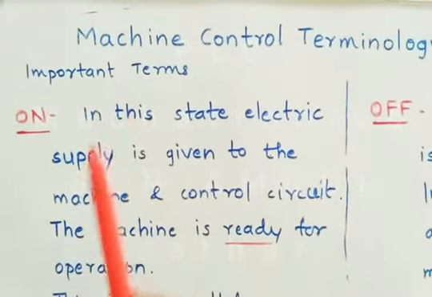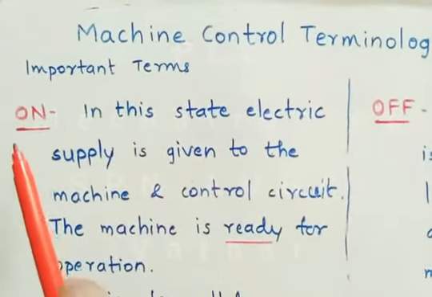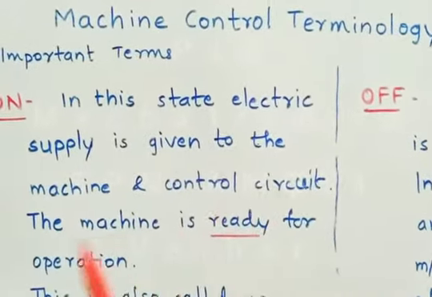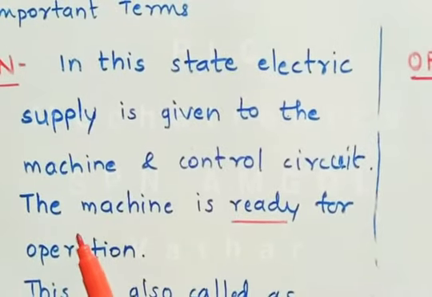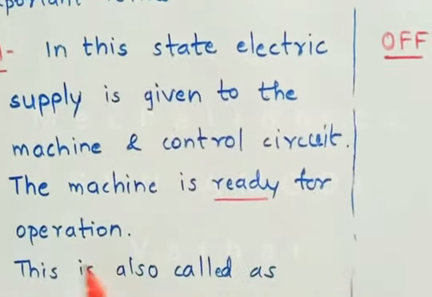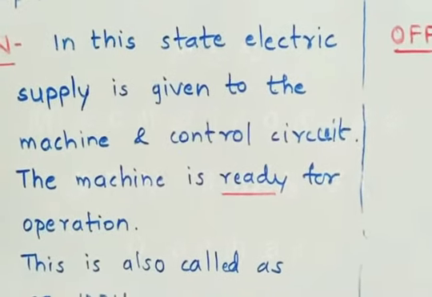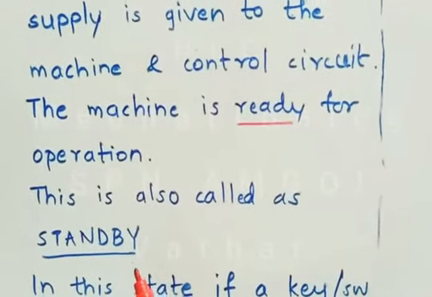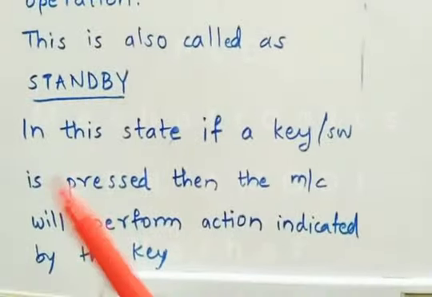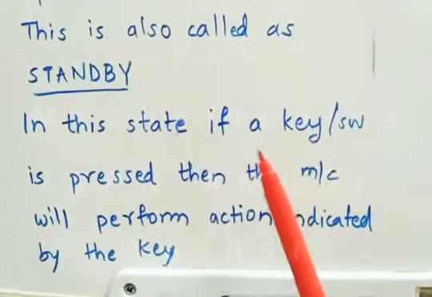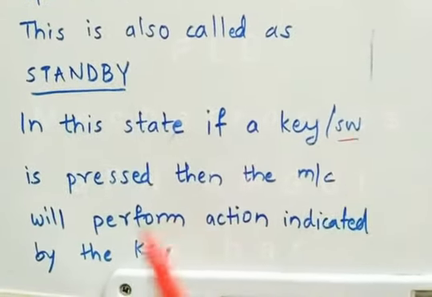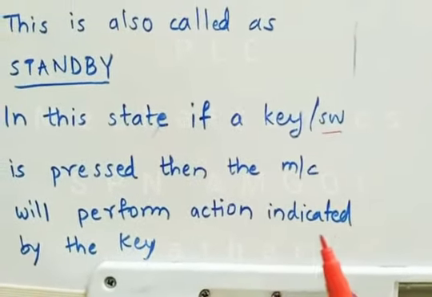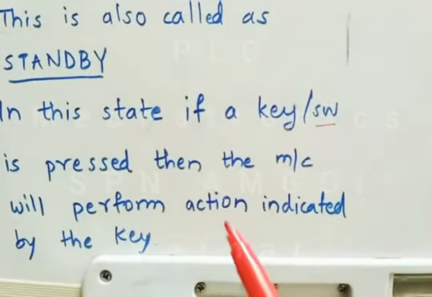Important terms in machine control terminology. The first term is on. In this state, the electric supply is given to the machine and the control circuit. Now the machine is ready for any operation. This state is also called the standby state of the machine. In this state, if a key or a switch is pressed, then the machine will perform the action indicated by the key.